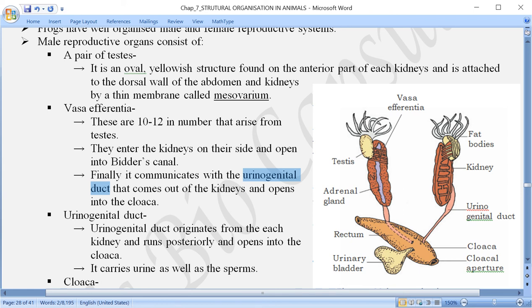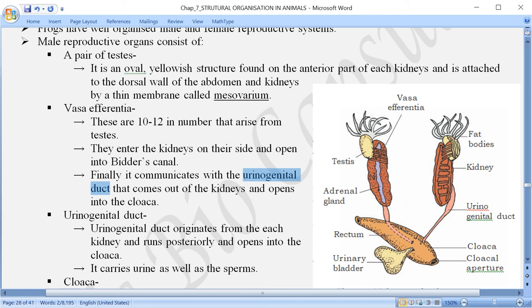You can see in this figure it is a little more clear. It comes out of the kidney and then moves towards the cloaca and opens into the cloaca, and later from the cloaca it opens outside of the body through the cloacal aperture.